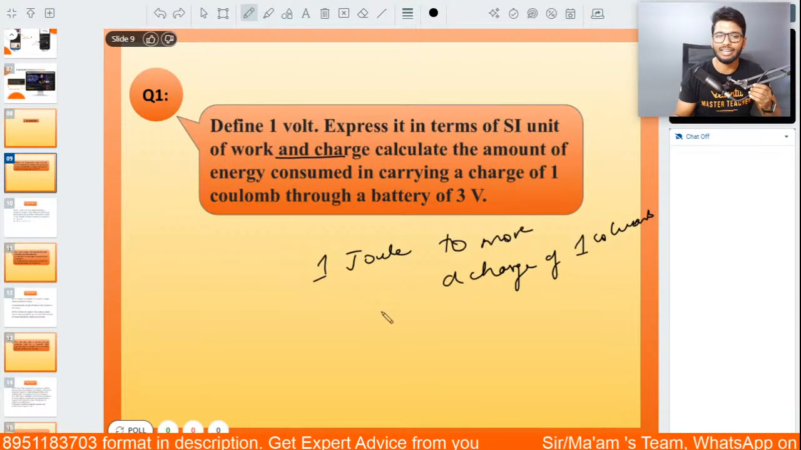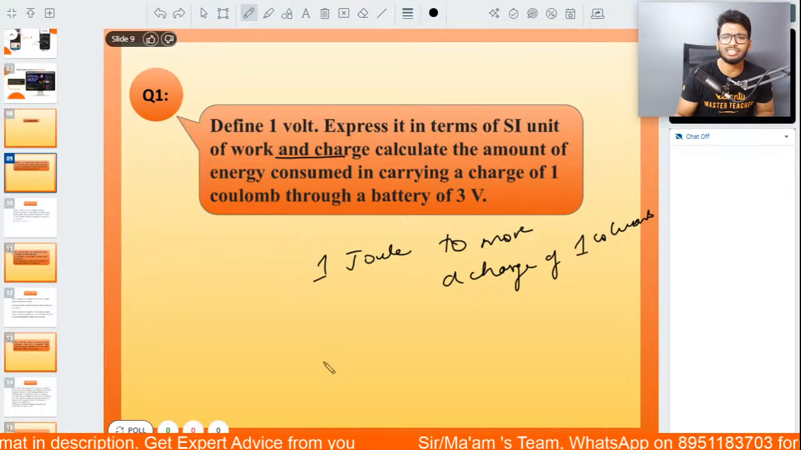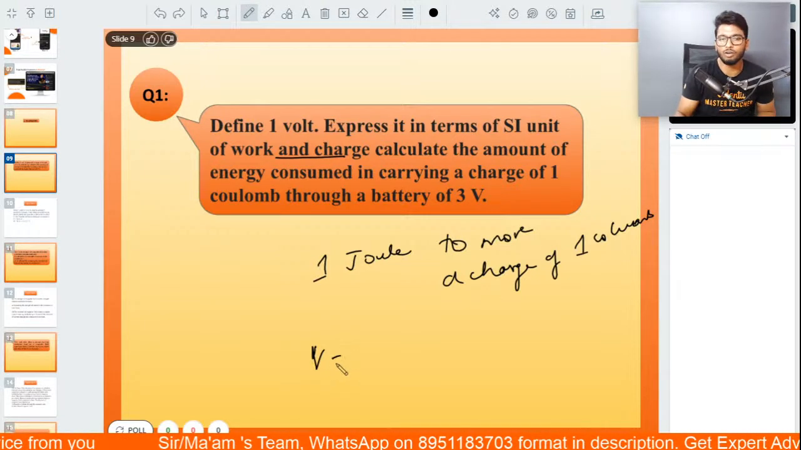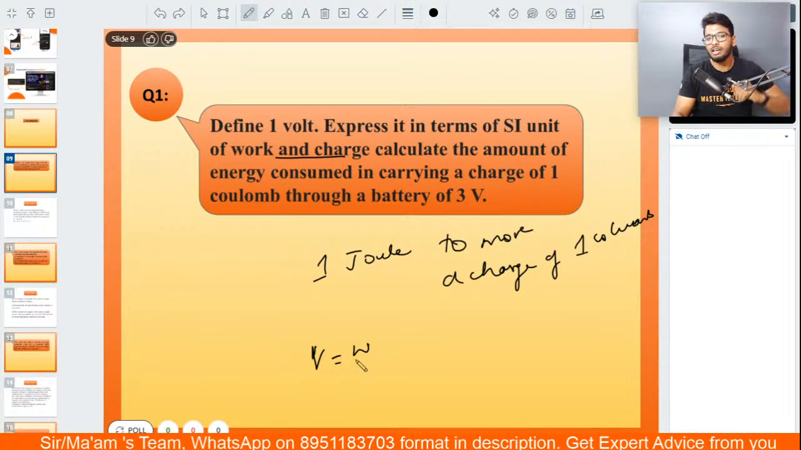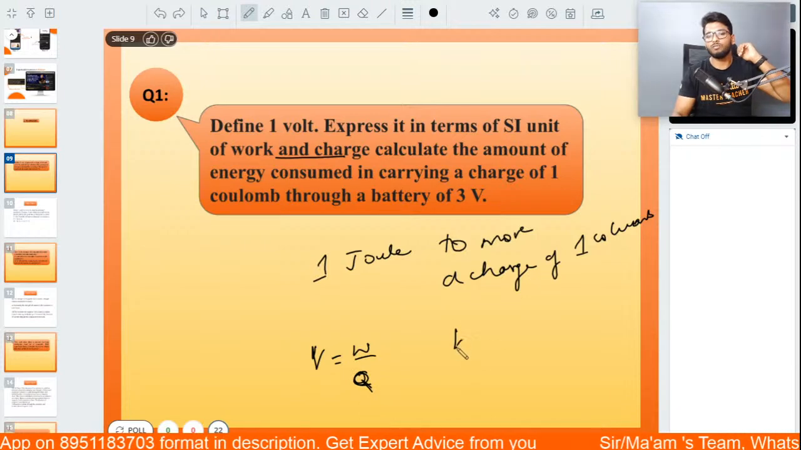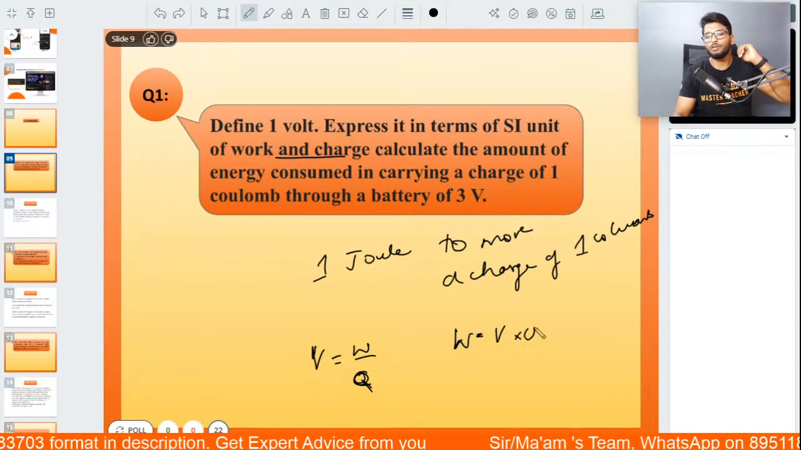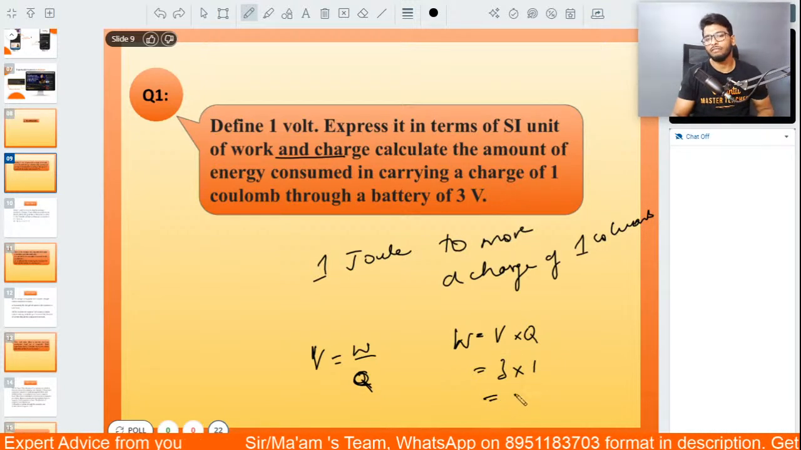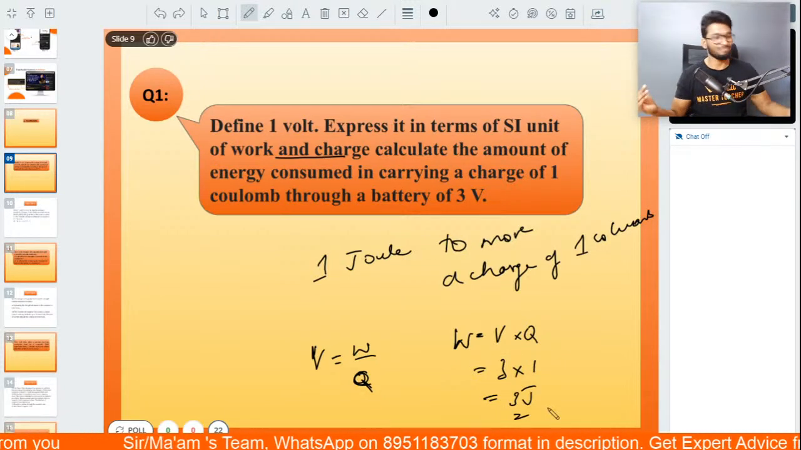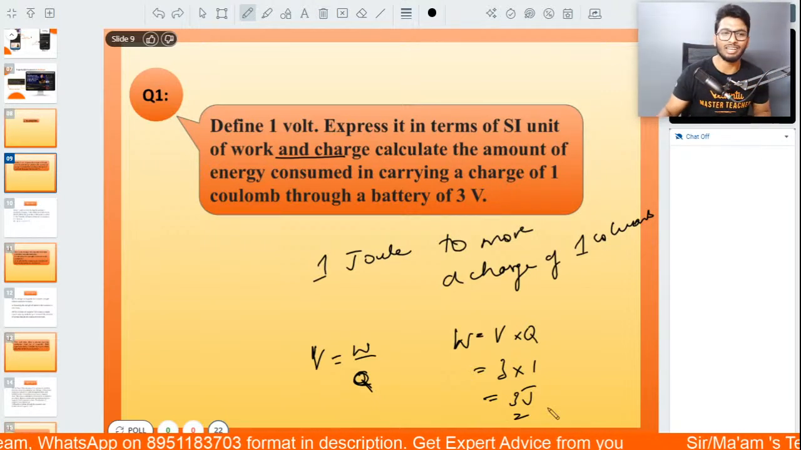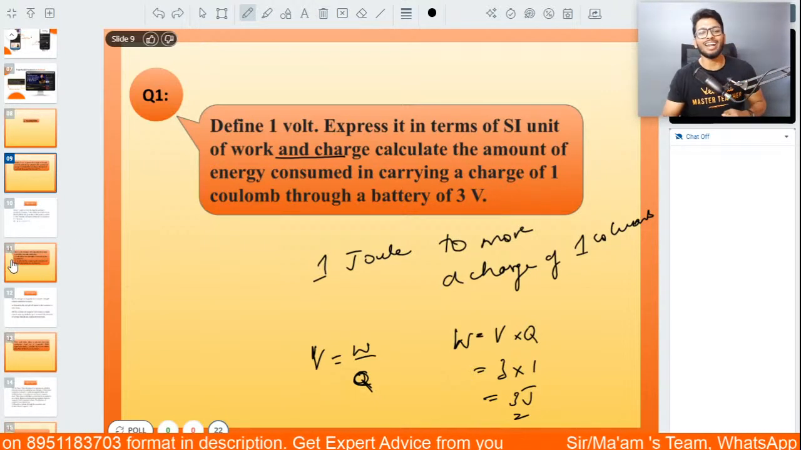Absolutely correct. So basically, we know that potential difference is equal to work done by charge. Or, we can also write this as work done is equal to V into Q. All you have to do is substitute the values over here. So it's 3 into 1, which is equal to 3 joules. Simple. That's how you do it. Getting it? All right.